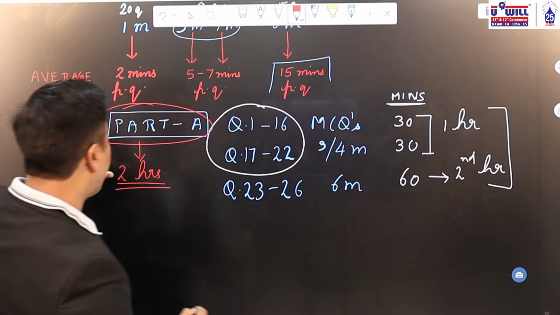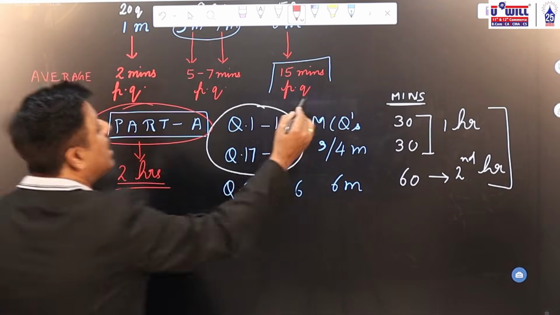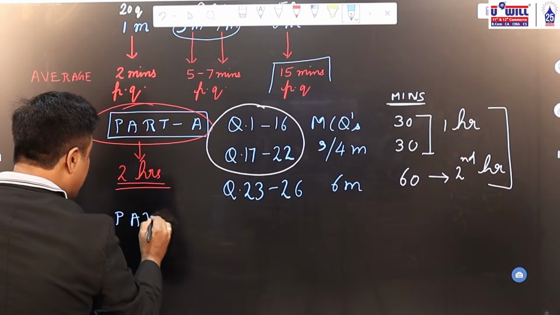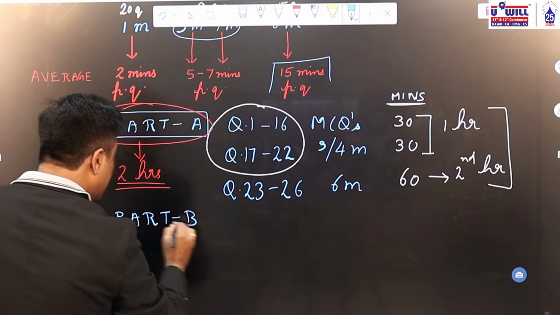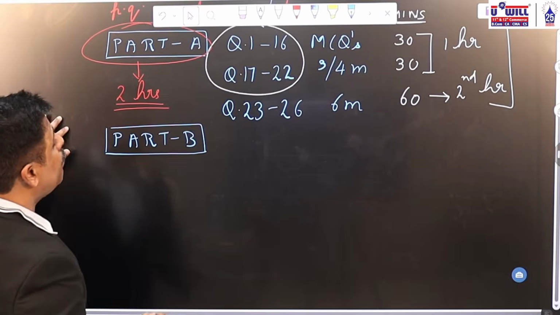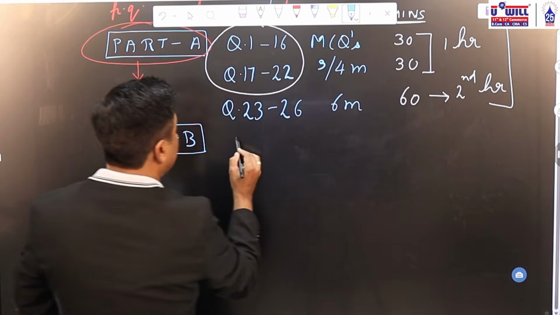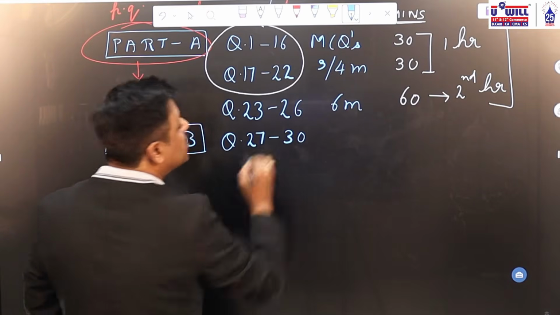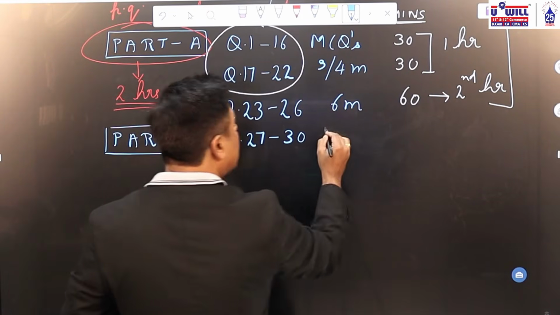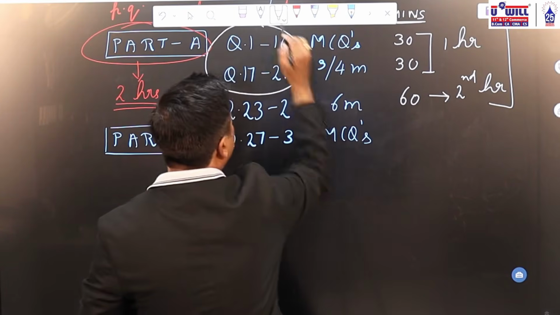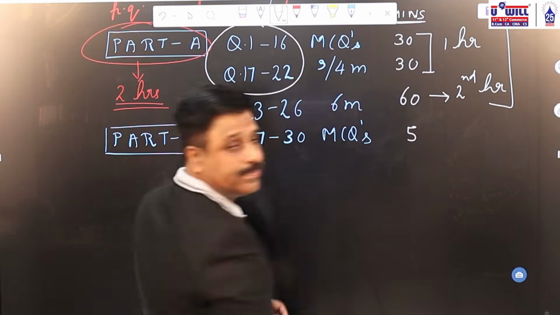So your part A must be over in the first 2 hours. Then going to part B, which will be from volume 3. In part B, you will have question 27 to 30, 4 MCQs. These will again be MCQs, 1 marker each. Roughly you devote 5 minutes for the same.